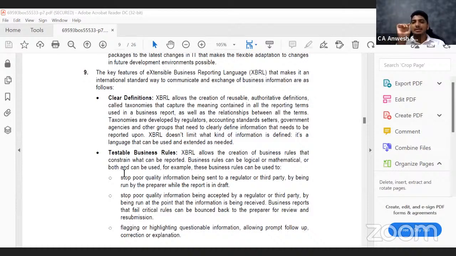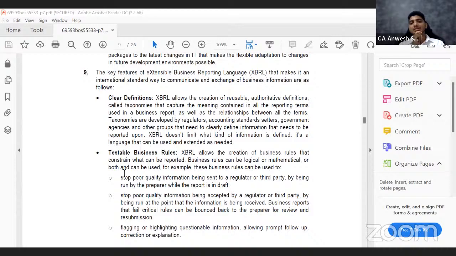Second point is there are testable business rules. Let us say there is a software which will allow you to report your balance sheet and profit and loss account. The software will also have something called business rules. For example, you are a commerce student, you know that cash cannot be negative. So if you select cash and put minus 30,000 rupees, the software will give you a prompt saying that cash is not supposed to have a negative balance. Can you please reconfirm it? Stock is not supposed to be negative.